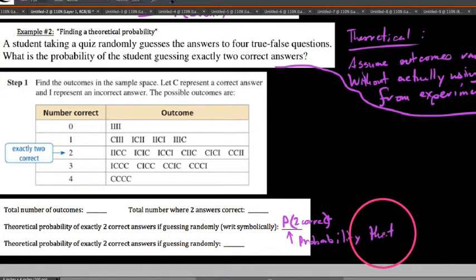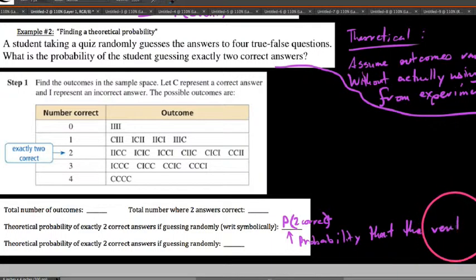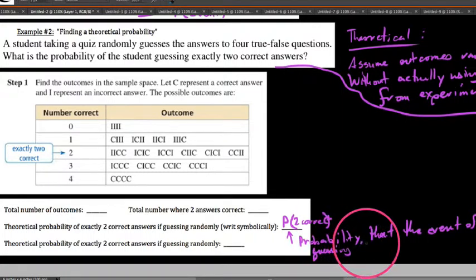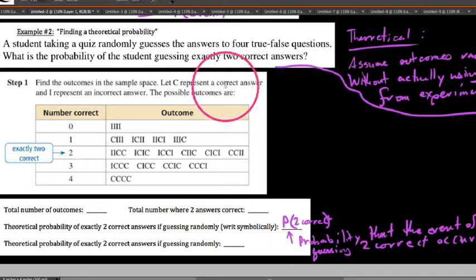P of 2 correct is really the probability that the event of guessing 2 correct answers occurs. That's what we're really trying to forecast here. Here's the way we're going to do this. We're going to find the total number of possible ways that we could answer 4 true-false questions, and also the total number of favorable ways in which we get 2 correct answers. We could have done a tree diagram here.